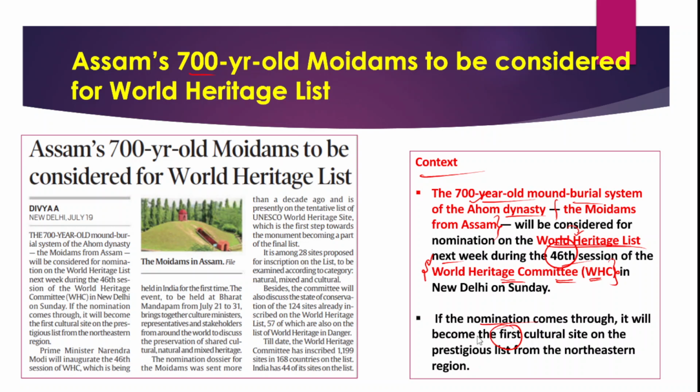Now in the northeast, when we talk about sites included in the World Heritage list, there are the Kaziranga National Park and the Manas National Park, which are in UNESCO's World Heritage List, but they are not cultural sites. They are environmental and ecological sites. However, if this mound burial system is included in UNESCO's World Heritage List, then it will become the first cultural site on the prestigious list from the northeastern region, right?